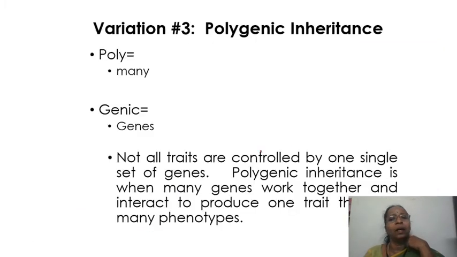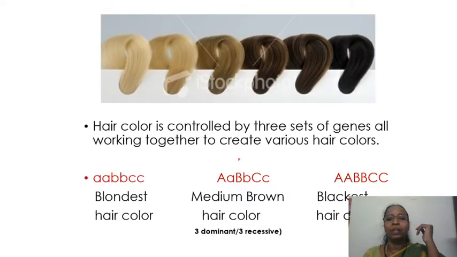The next variation which we are going to see is polygenic inheritance. You know what is poly? Poly means many and genic means genes. Till now, we were seeing two alleles, a single gene affecting the character. Even in the previous case, it is a single gene, but alleles only are many. Here we are going to see many genes affecting a single trait. Okay. Example for that is going to be hair color and skin tone.